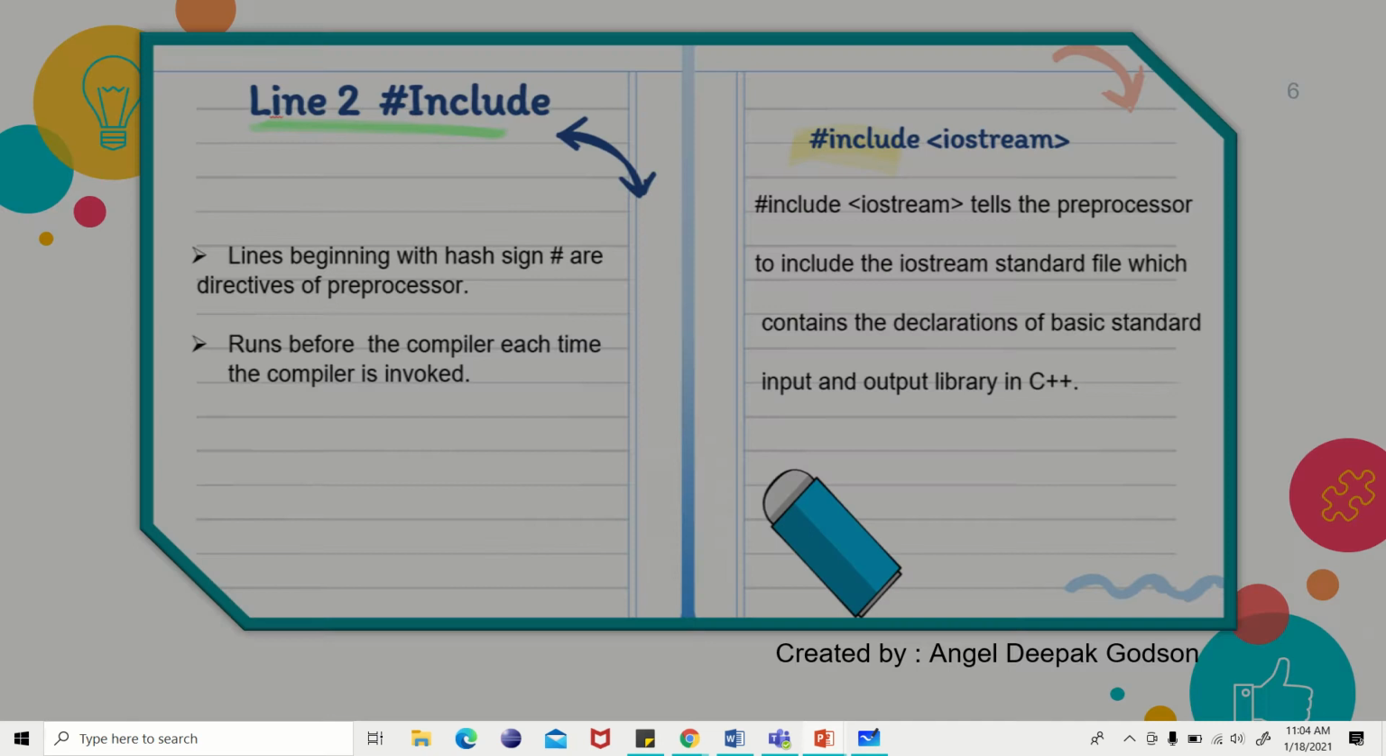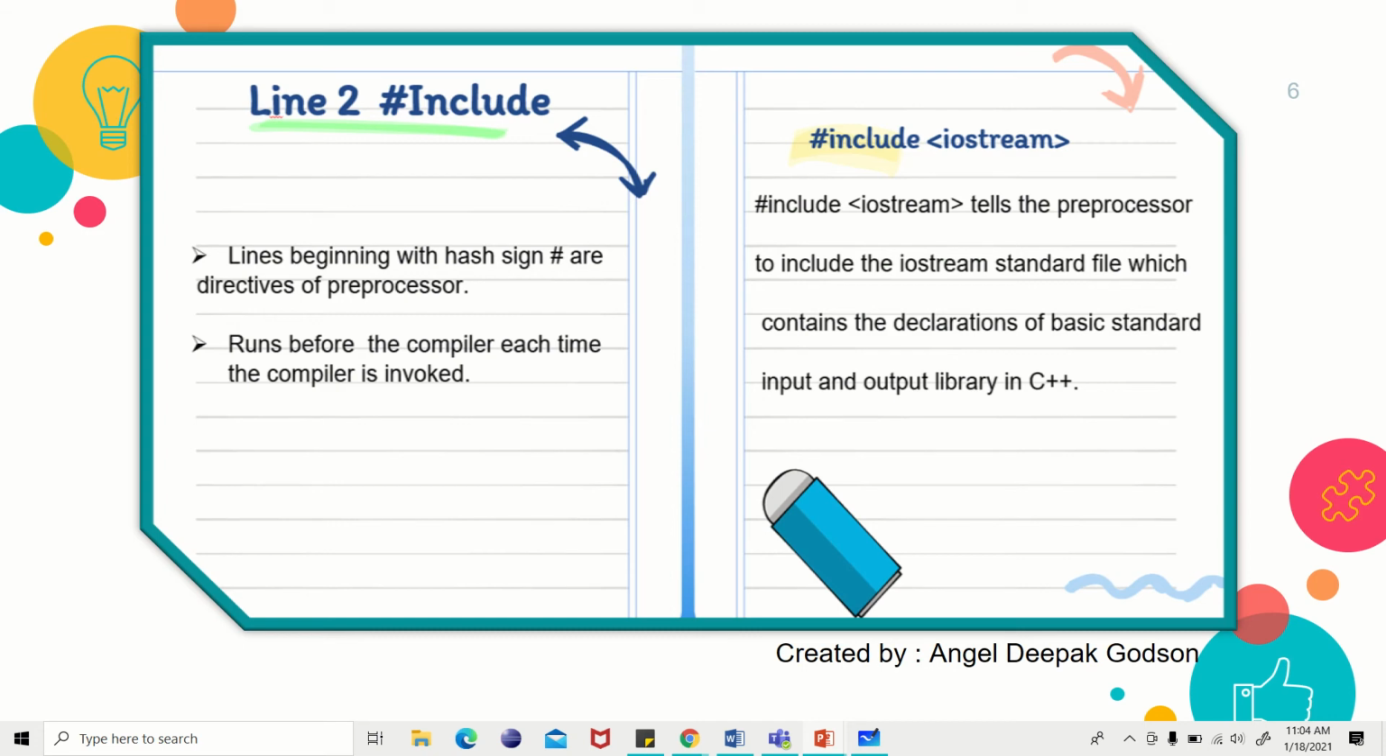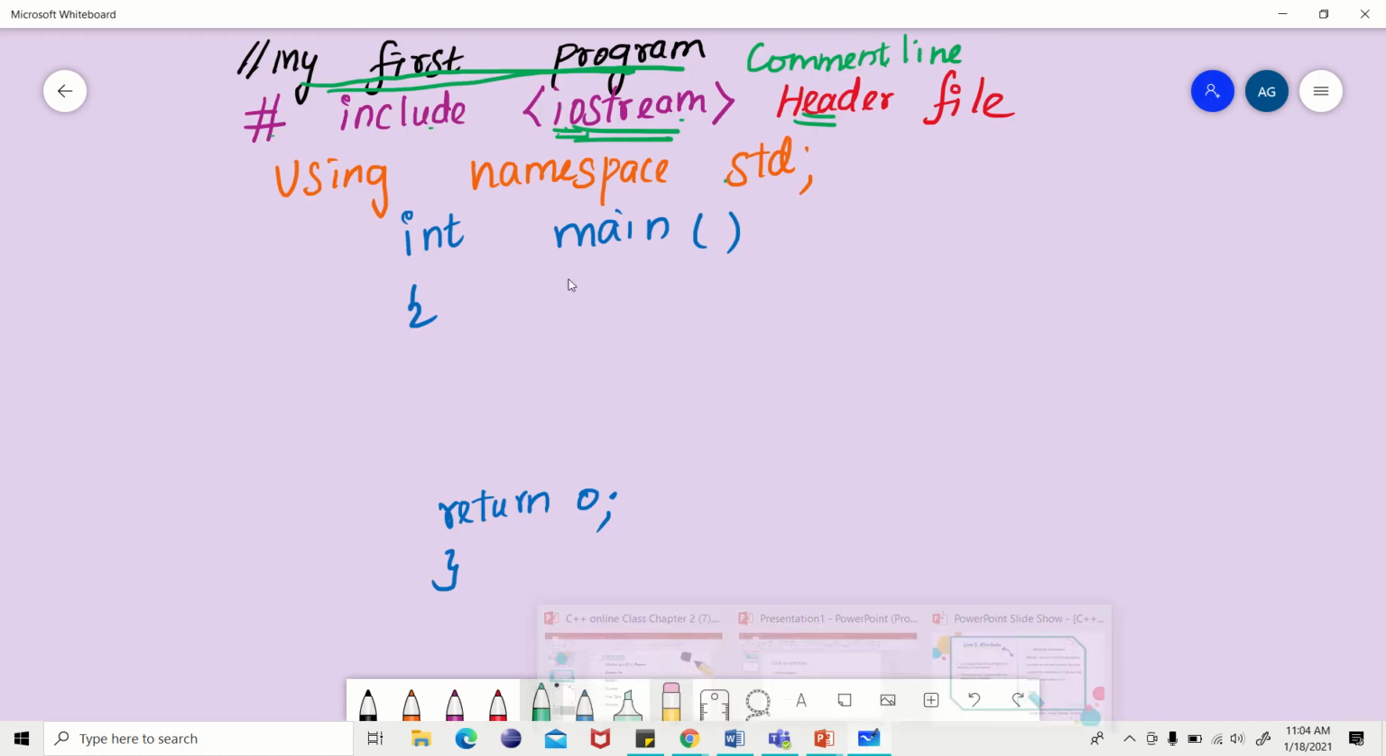Next we are going to see about hash include iostream. Look at this, my first program, this is the structure of a C++ program. This is the command line which I told you about just now. And the next thing is hash include iostream. This is the header file.